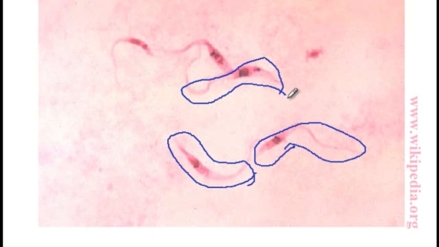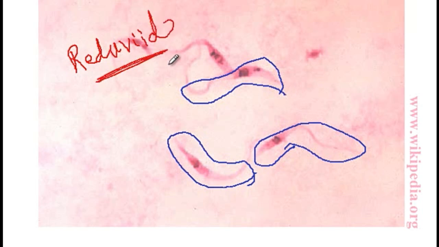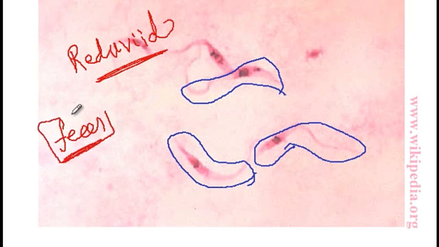Now, the vector that transmits the infection is called the Reduviid bug, and the trypomastigotes are present in the feces of the Reduviid bug, so not the saliva, in the feces. And once the bug makes a bite, the patient will start scratching and forces the feces, which contains the trypomastigotes, inside the wound site and thus causes the infection. So again, the feces of the Reduviid bug contains the trypomastigotes and will transmit the disease.